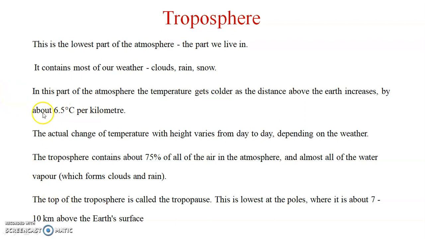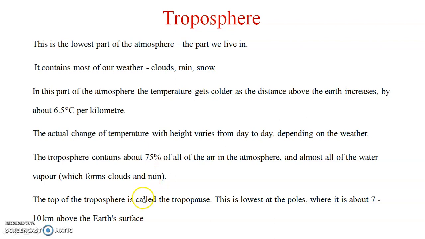This is the lowest part of the atmosphere, the part we live in. It contains most of our weather: clouds, rain, snow. In this part of the atmosphere, the temperature gets colder as the distance above the Earth increases, by about 6.5 degrees Celsius per kilometer. The actual change of temperature with height varies from day to day depending on the weather. The troposphere contains about 70% of all the air in the atmosphere and almost all of the water vapor which forms clouds and rain. Okay.